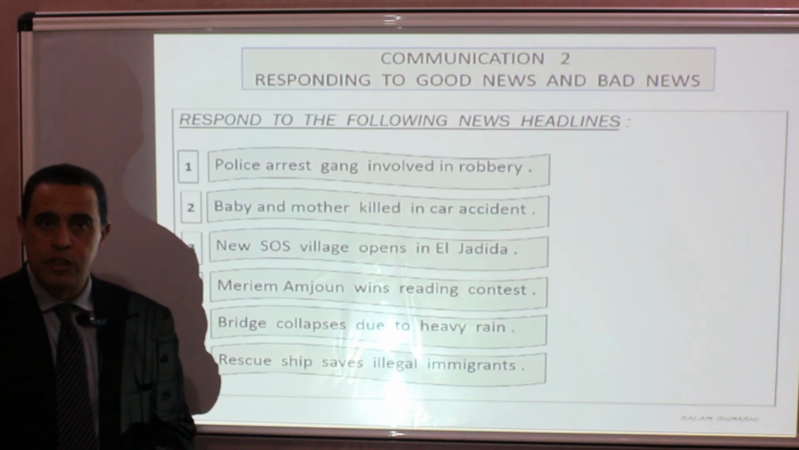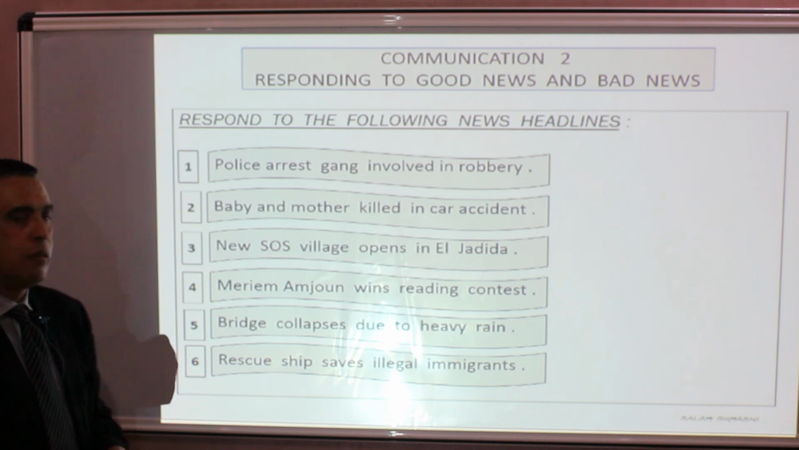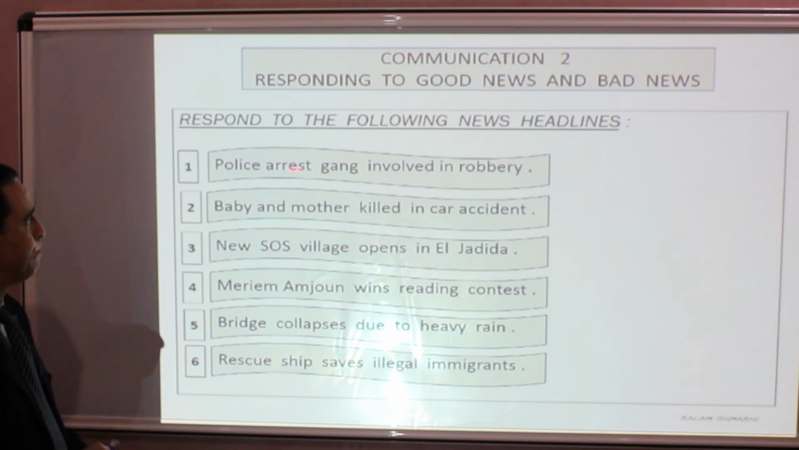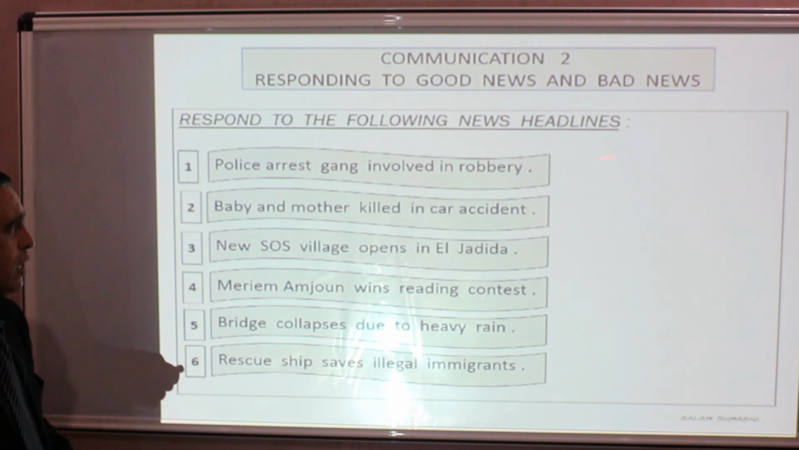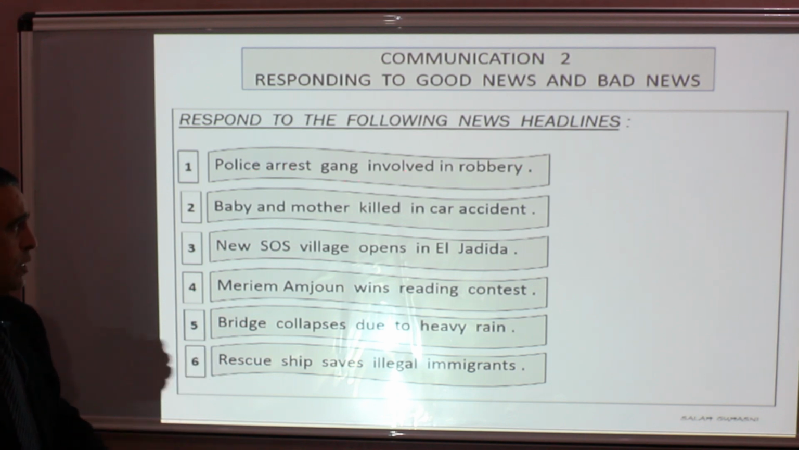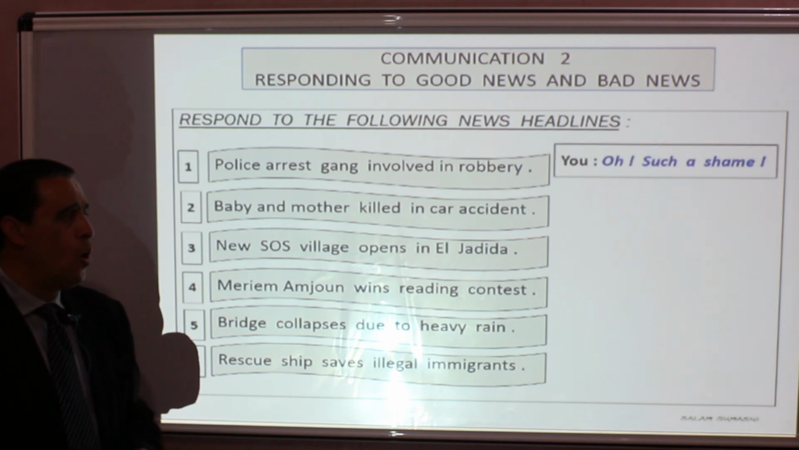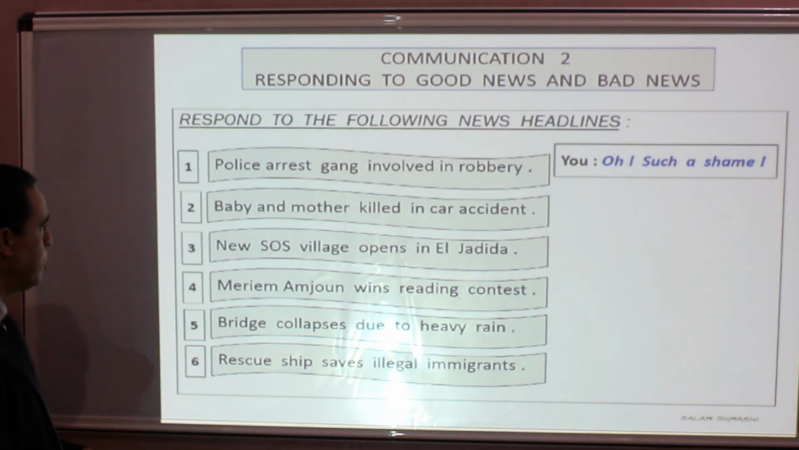Now we move on to the second practice exercise, and this time it's reacting to good news and bad news. Here we have news headlines taken from newspapers, and we are going to react using different expressions of bad news and good news. 1. Police arrest gang involved in robbery. Of course, this is not good news. So we can react like saying, oh, such a shame. Number 2, baby and mother killed in car accident.